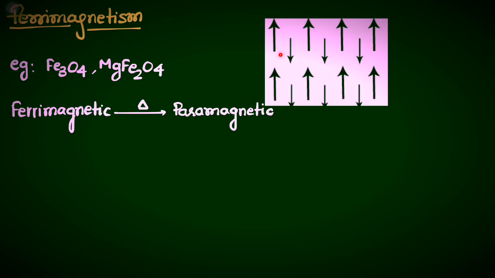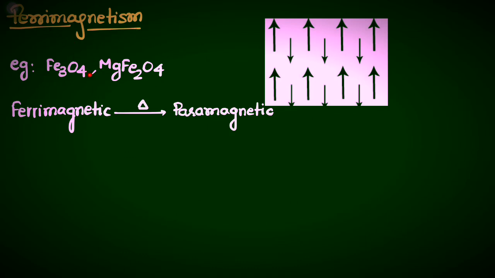Because they are not equal in magnitude, on cancellation there will be some magnetic moment associated with the ferrimagnetic material. Examples are magnetite, Fe3O4, and magnesium ferrite, MgFe2O4.